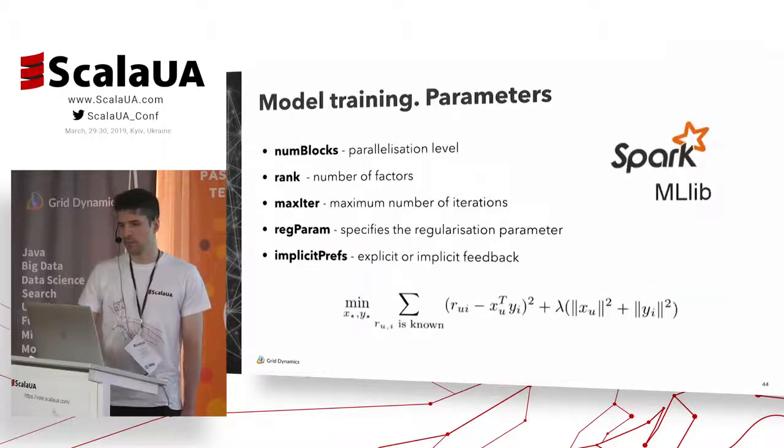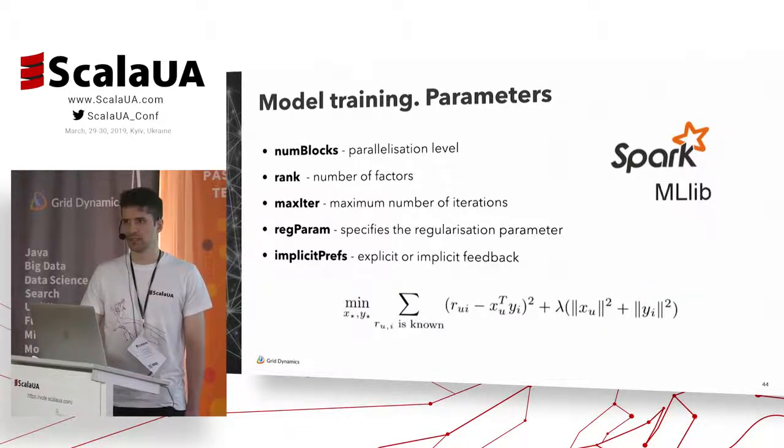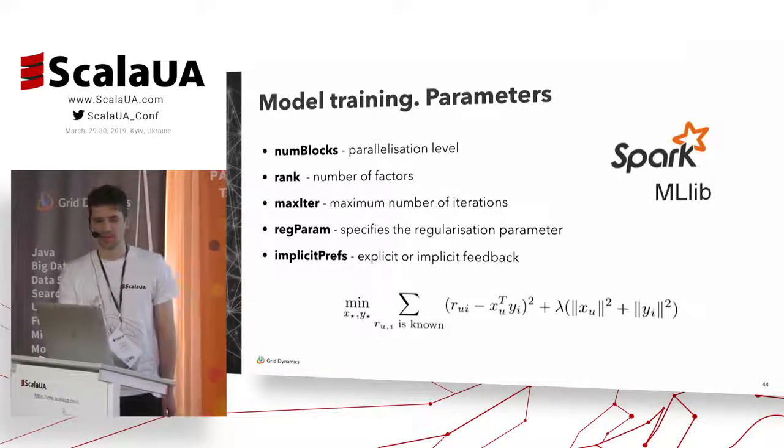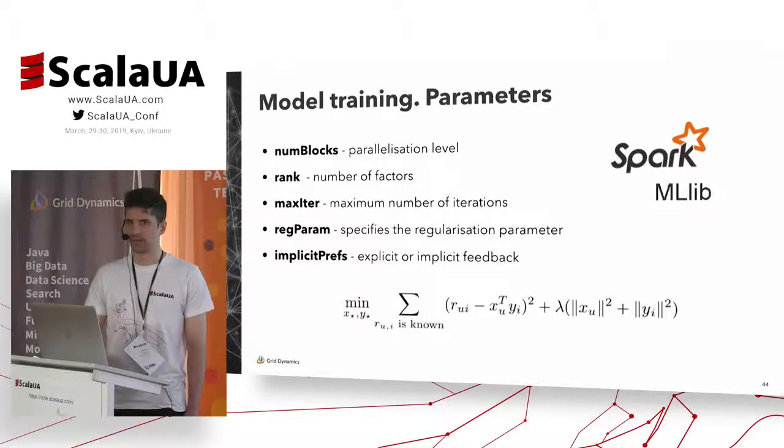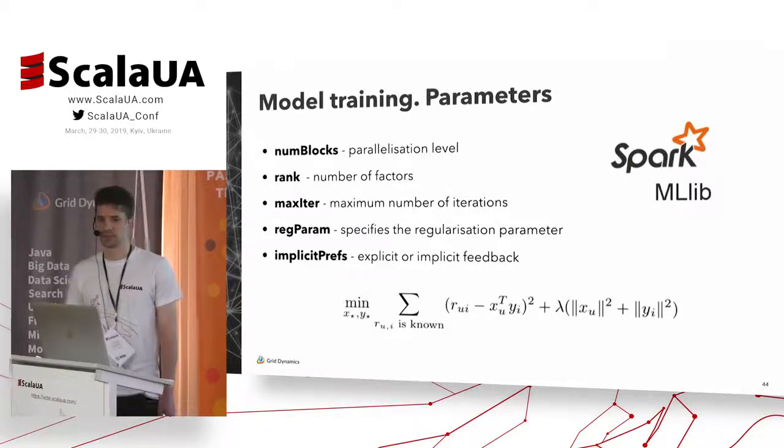Okay, so the next stage, the training model itself, and I want to show you the main parameters of the Spark implementation or how to use it. So we just need to define num blocks. This is a parallelization level, so we want to split our model into some blocks and handle them in a parallel manner. The next parameter, rank, this is just a number of factors. And max iteration, this is how many iterations the ALS algorithm should do to minimize the cost function.